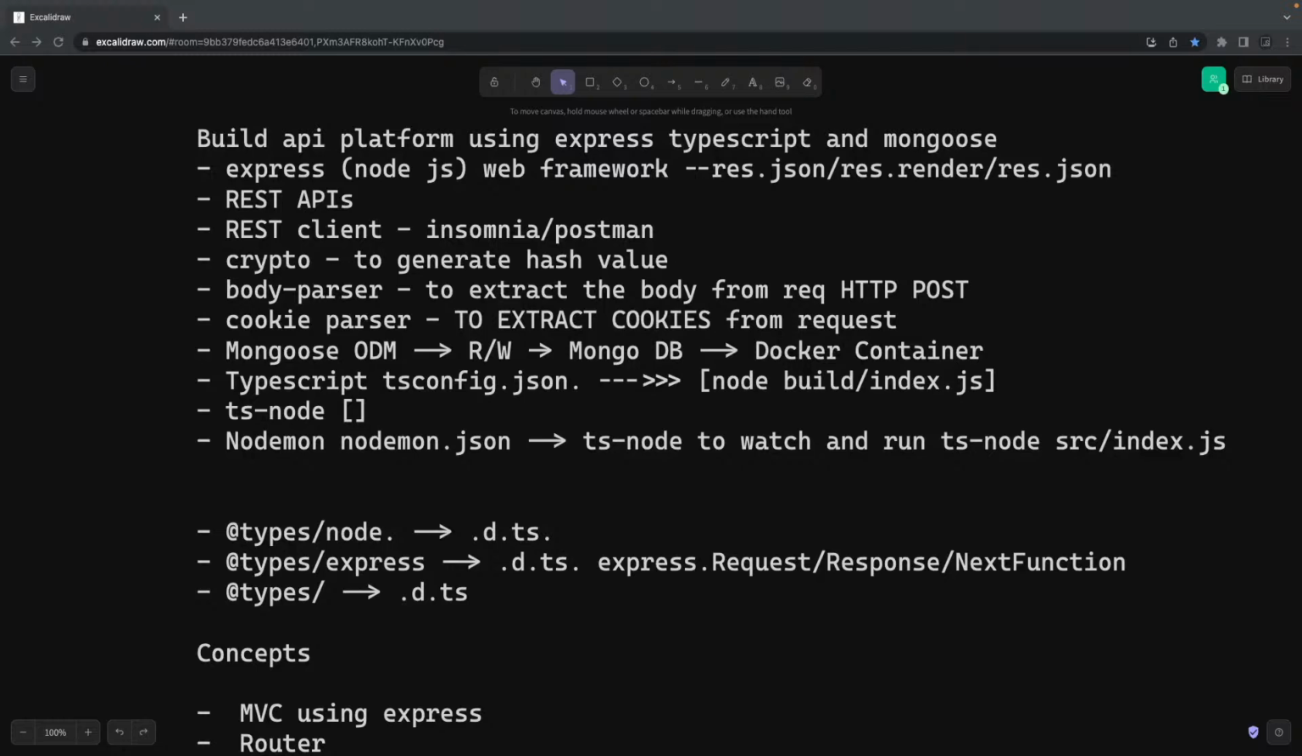And in the last video we covered building the API platform using Node.js, Express, TypeScript and Mongoose. Now this is another video on top of that, where I'm going to build an API platform from scratch using Express, TypeScript, Mongoose, and we are going to write tests. We are going to create a production ready API platform.